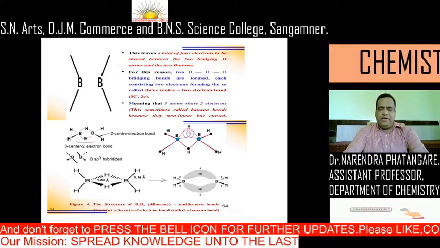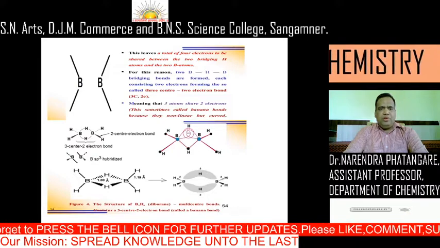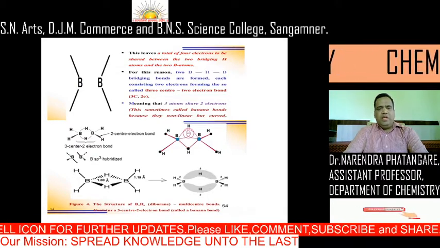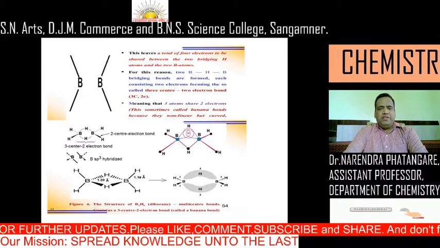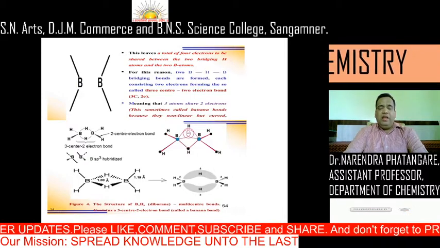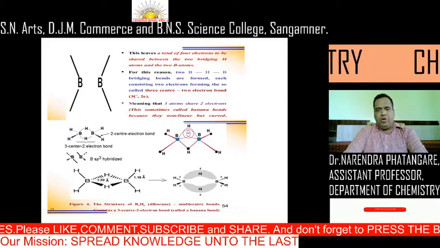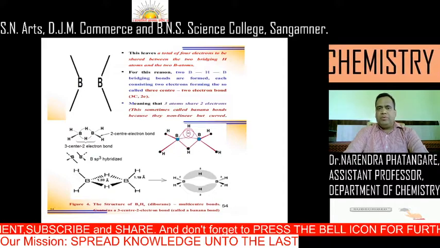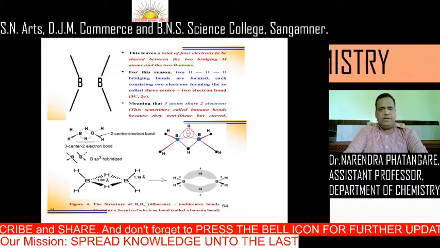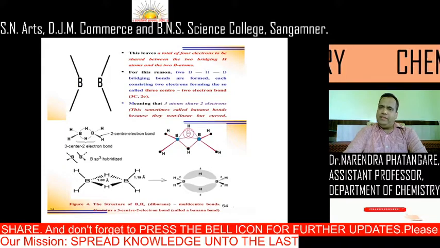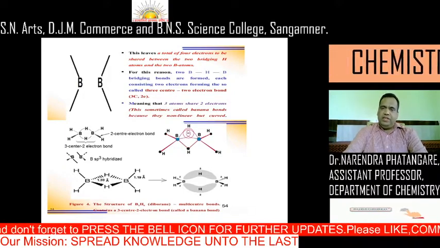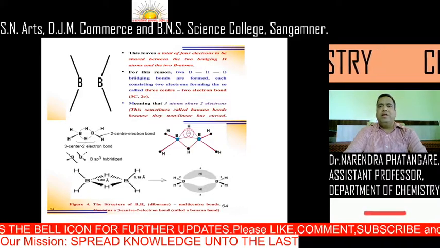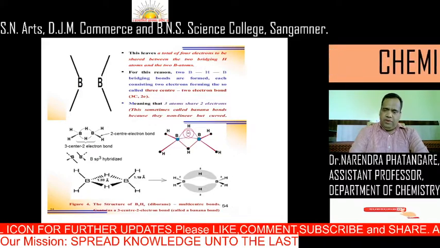Among them we can consider the structure of B2H6, in which the bond between the 2 borons is a B-H-B bond and it is a 3-centered 2 electron bond, while the terminal bond between boron and hydrogen is called a 2-centered 2 electron bond. These 2 types of bonding are there. In the case of B2H6, there is a 2-centered electron bond and a 3-centered electron bond, and this type of bonding we have to learn to determine the styx number in a later video.